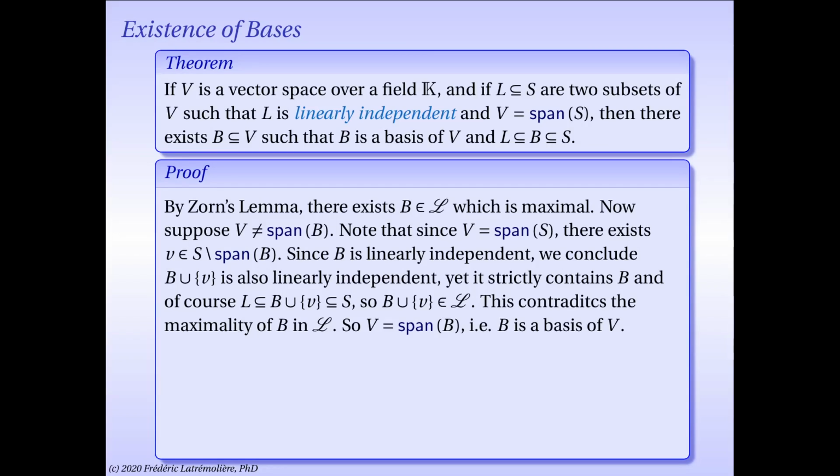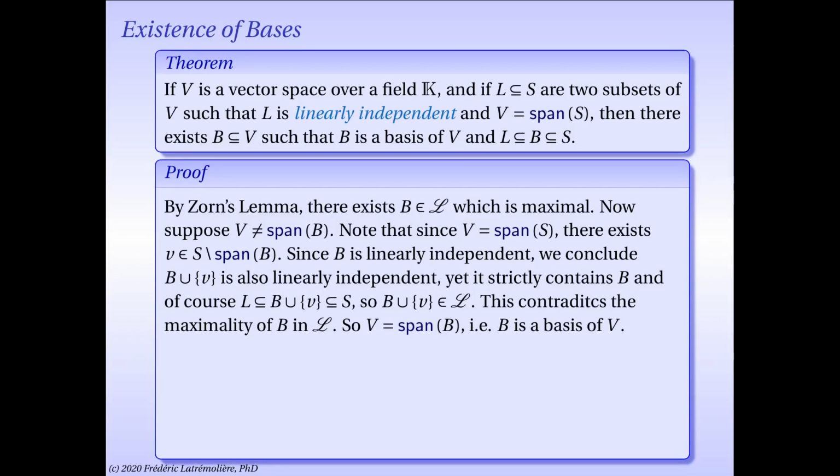Since B is linearly independent, we conclude that B union the singleton {v} is also linearly independent, because if it wasn't, then v would be in the span of B. But on the other hand, since v is not in the linear span of B, it certainly isn't in B. So in particular, the set B union {v} strictly contains the set B. It is strictly greater for the order of inclusion.